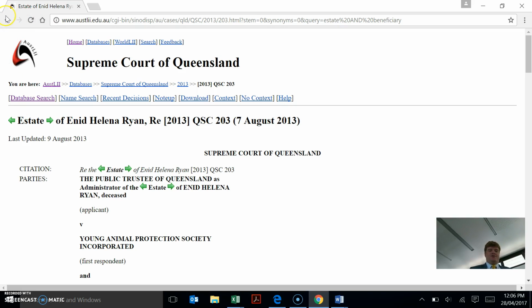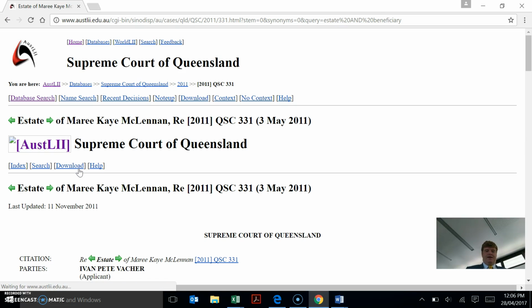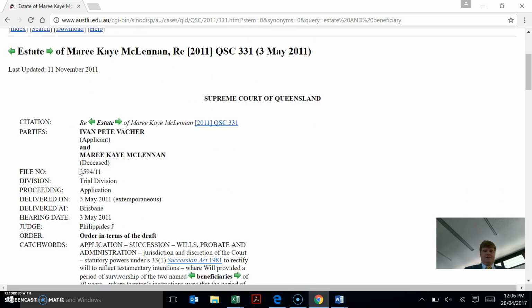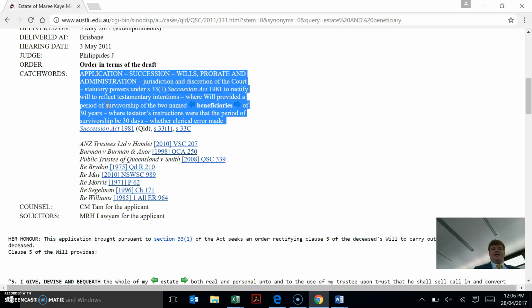So let's go back to the list of cases. Let's go down to this other one, estate of Marie K. McKinnon. Okay, so there's been an error in the will here, right? Sometimes in a will you see there's a period of survivorship. Now my understanding of that, it means that in my will, for Sam, my wife, to get my assets, she has to outlive me by 30 days.